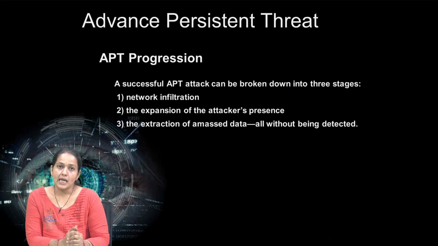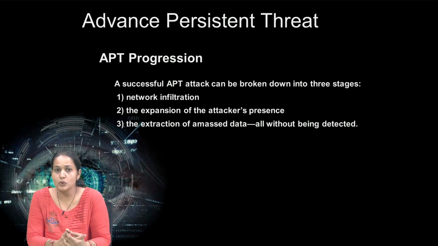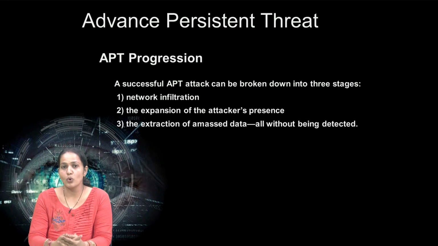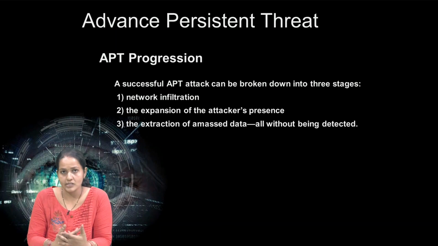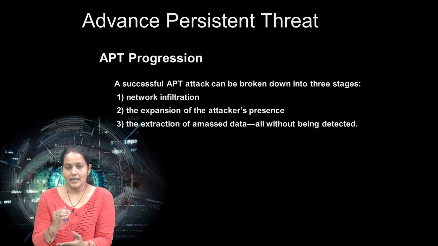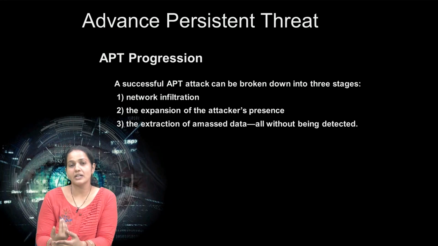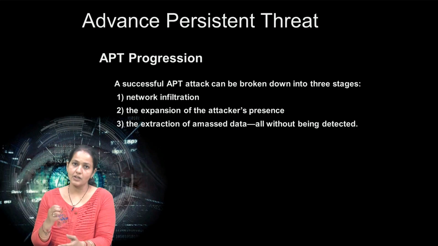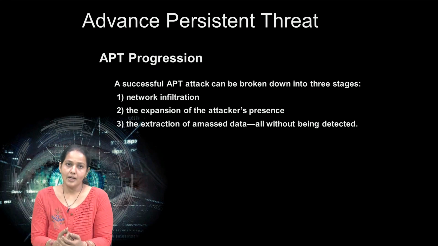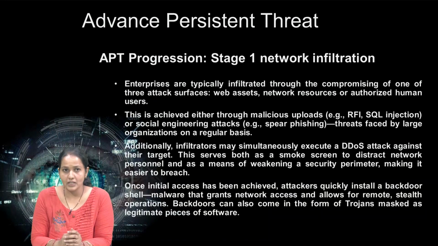Now what is APT progression? A successful APT attack can be broken down into three stages, the three different stages of an APT attack. The first is network infiltration, in which the attacker wants to get entry into the network through different types of attack. Then the expansion, and then extraction. So let us discuss the individual progress of the APT.